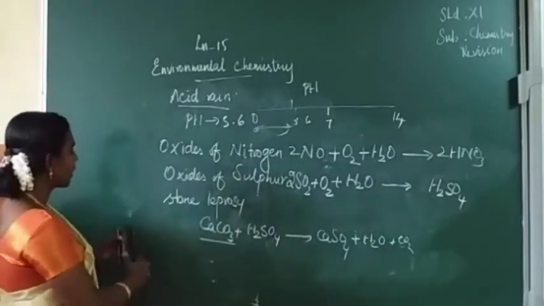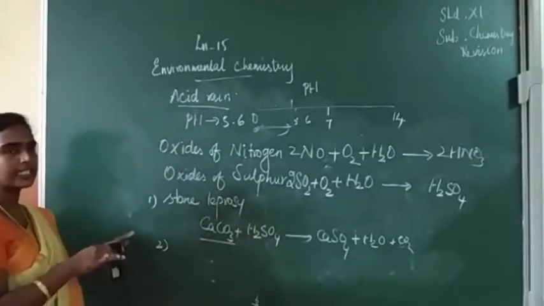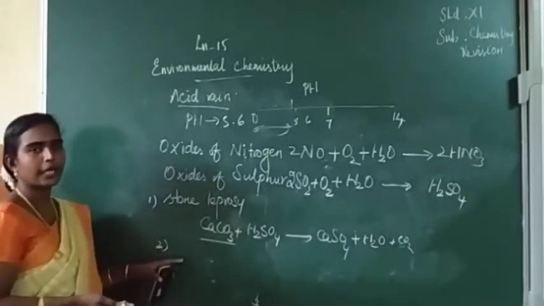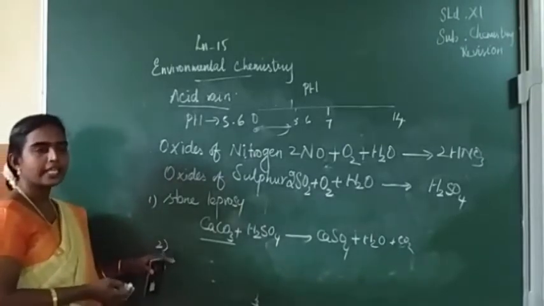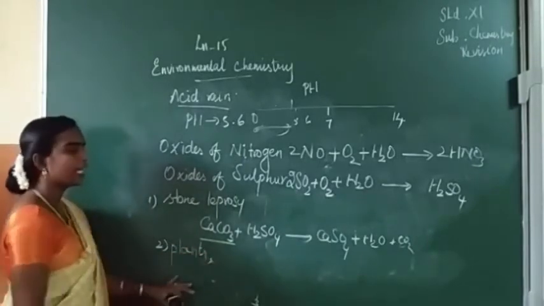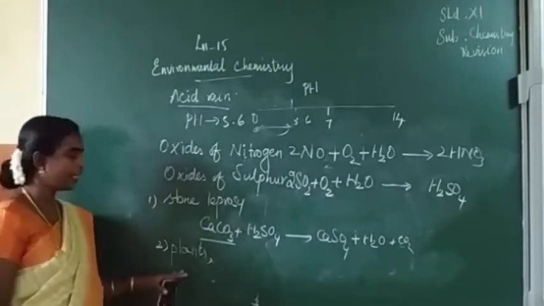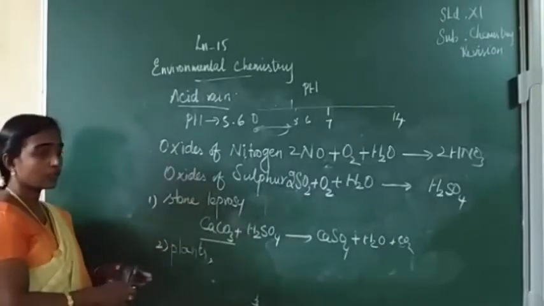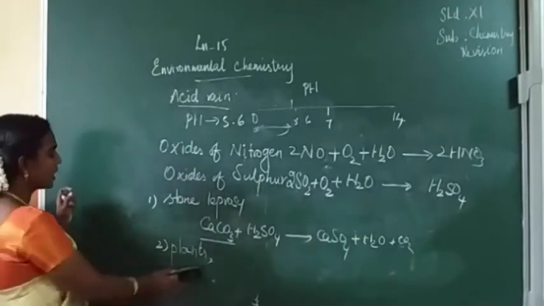Also it causes irritation in the skin of human beings, and even underwater pipes can be damaged by this acid rain, and even plants, agriculture, and food production are also damaged, and animals can be affected by this acid rain. Is it clear? So we have seen acid rain.